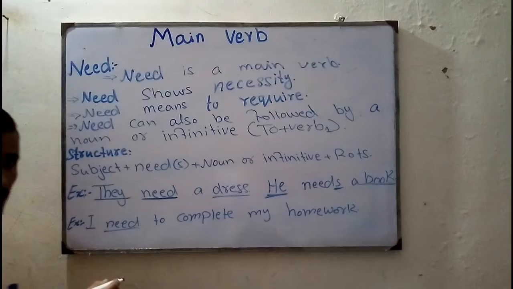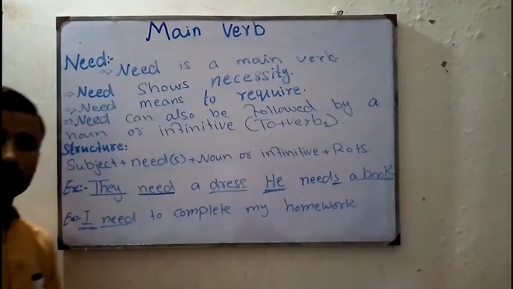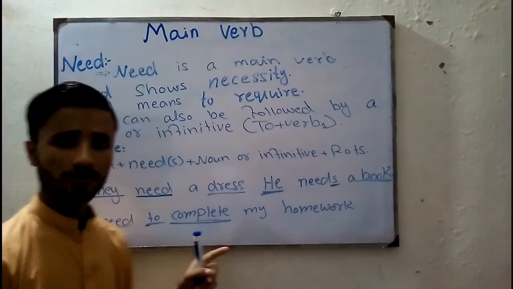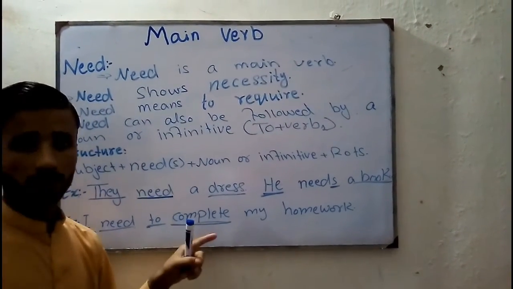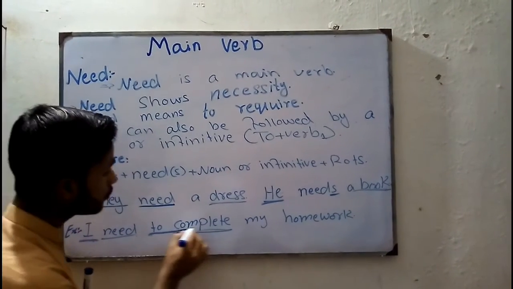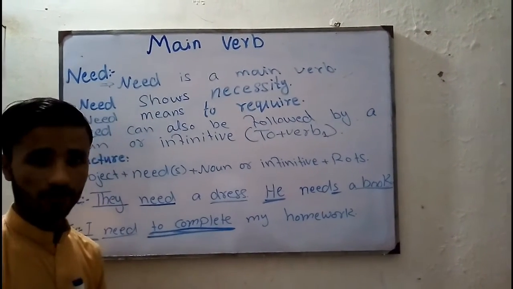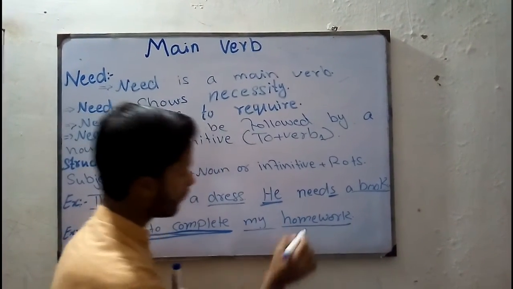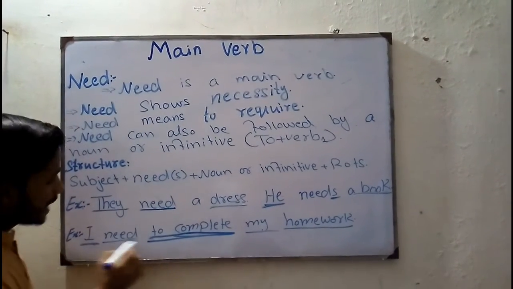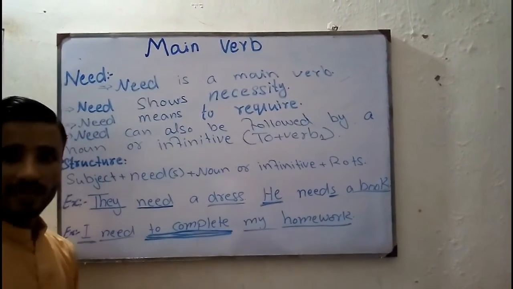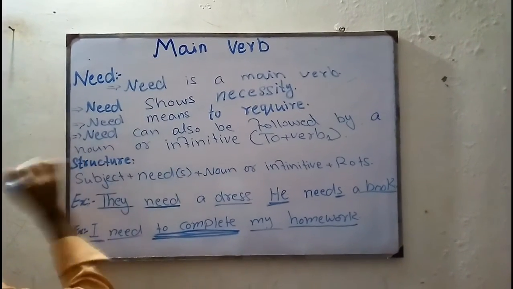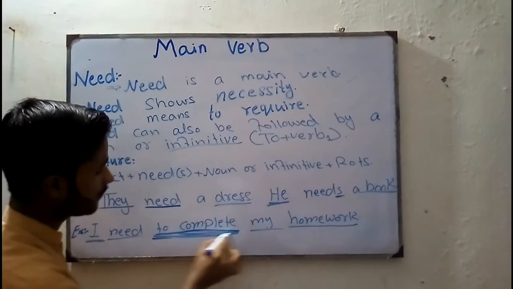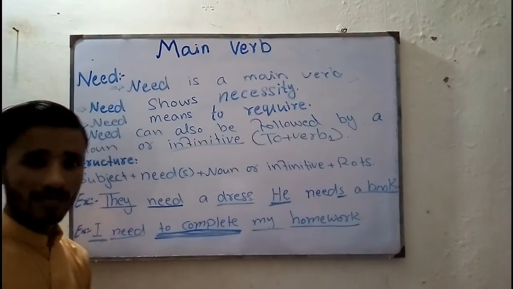Here I put need, not needs, because I have I. With I we use need. So I need to complete. To complete is a verb, the first form of the verb. So to complete is also called an infinitive. I need to complete my homework. The rest of the sentence, I need to complete. So this is an infinitive, as we said in the definition: need can also be followed by a noun or infinitive. So here we have an infinitive, to complete. Is this clear, guys?